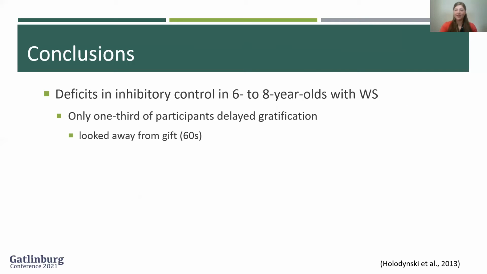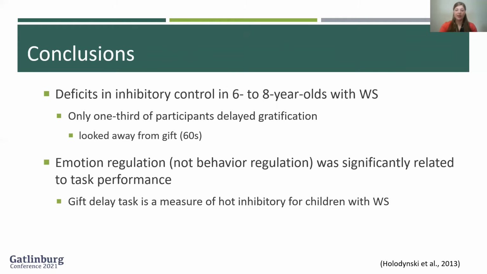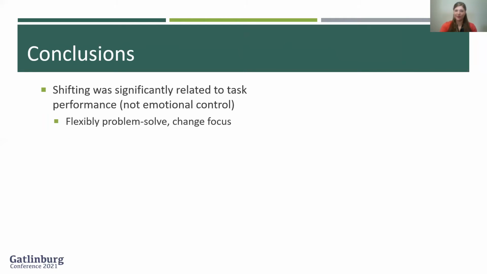In sum, deficits in inhibitory control were evident in 6 to 8-year-olds with Williams syndrome. Only 1/3 of the participants were able to successfully delay gratification and looked away from the gift for the 60 seconds it was being wrapped. When evaluated concurrently, only parent report of emotion regulation and not behavior regulation was significantly related to task performance. Consistent with research on typically developing children, hot inhibition was facilitated by emotion regulation. This supports that the gift delay task is a measure of hot inhibitory control for children with Williams syndrome.